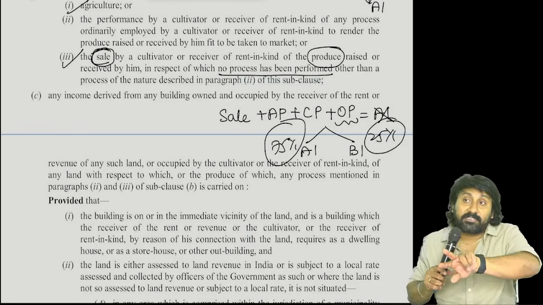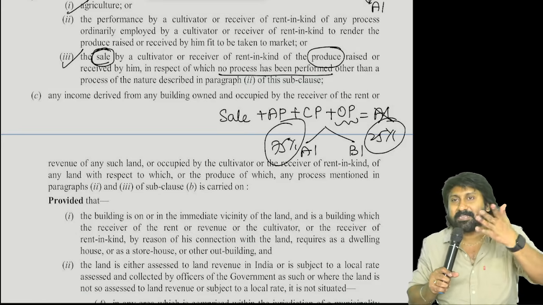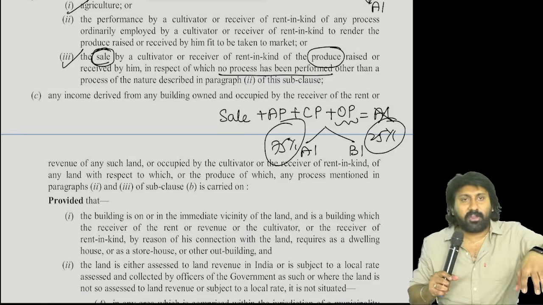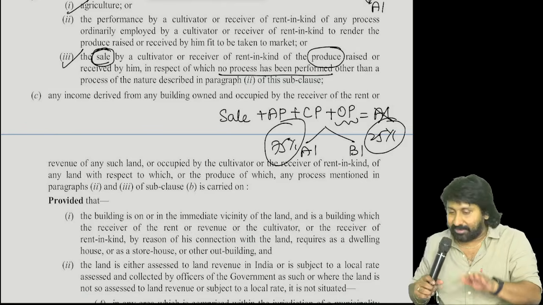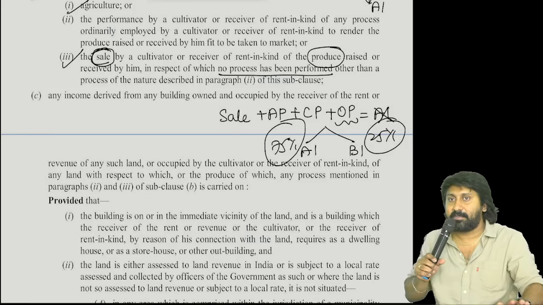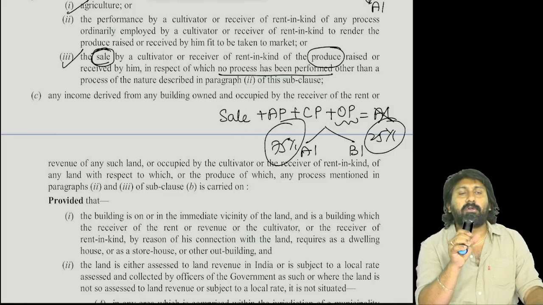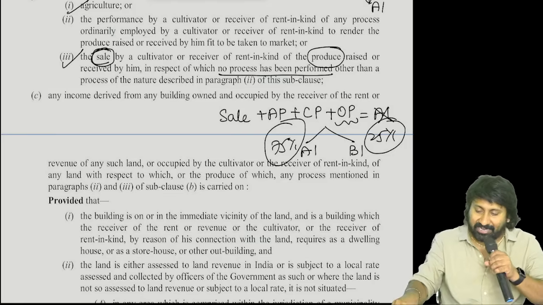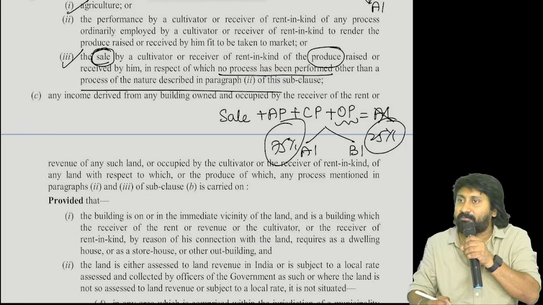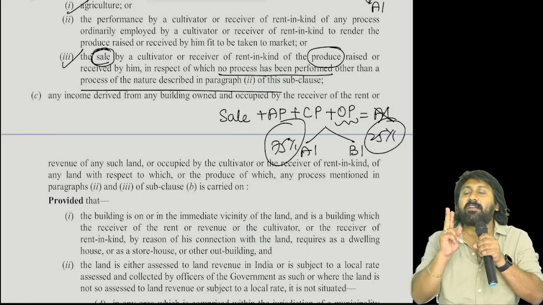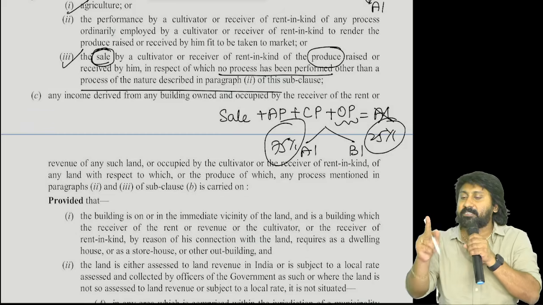In this, how much is business, how much is agricultural? For that only Rule 7 and Rule 8 came into the income tax. Did you understand the point clearly? That's what we are going to discuss in the next stage. But did you at least understand that no process other than the process in the nature of paragraph 2 qualifies? In paragraph 2, which kind of process is contained, compulsory process or optional process?